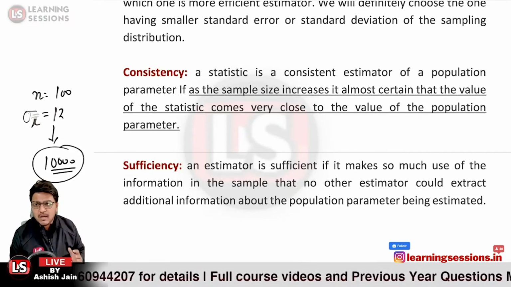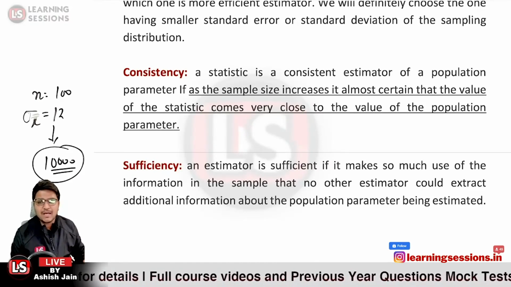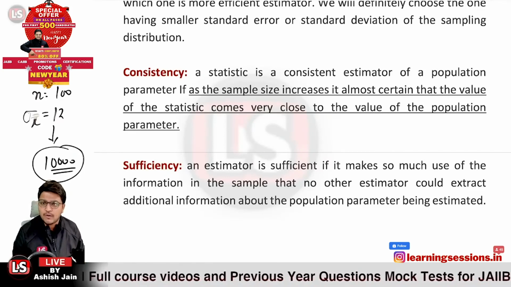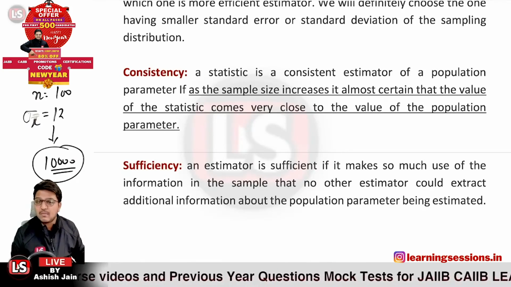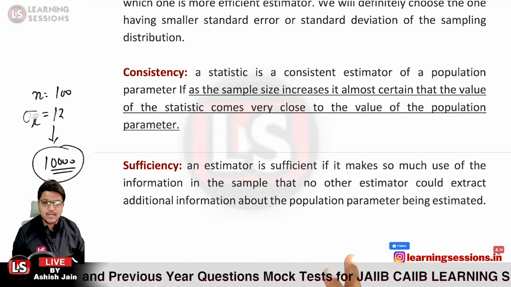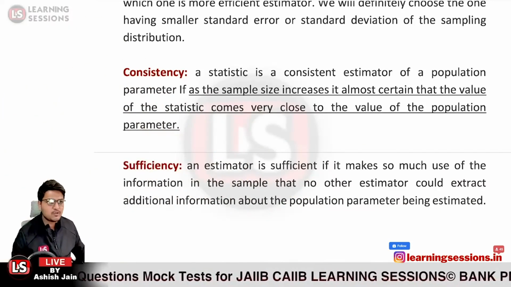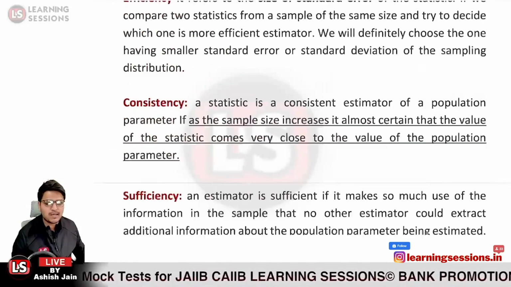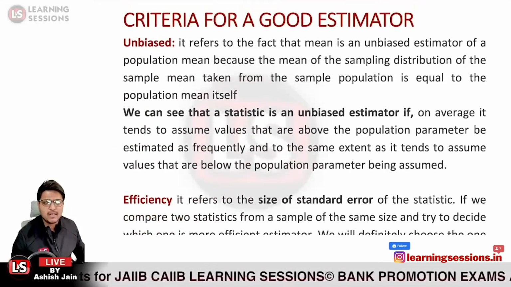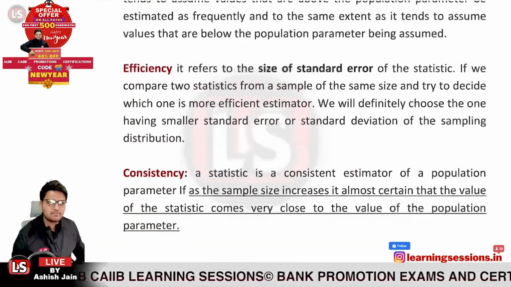So none other estimator can be used in that manner. This is related to the characteristics, the criteria for selecting a good estimator.